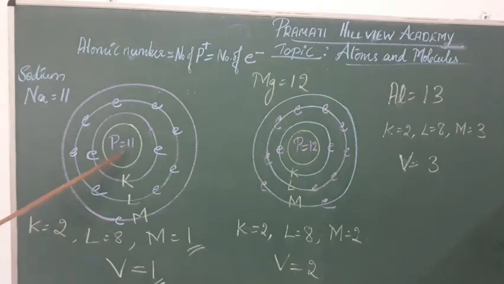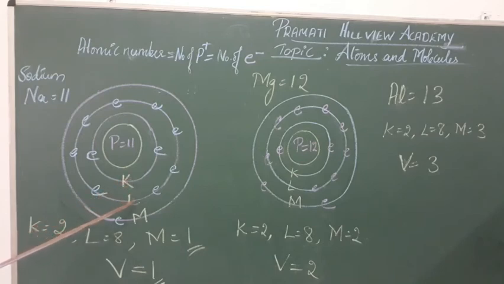inside the nucleus it contains protons and neutrons. Coming to the first shell after the nucleus, that is the K shell, 2 electrons. And coming to the L shell, 8 electrons, 1, 2, 3, 4, 5, 6, 7, 8 electrons are present in the L shell, because the L shell has the capacity to hold 8 electrons because of the 2n square formula. So K shell over, L shell over, 2 plus 8, 10 over.